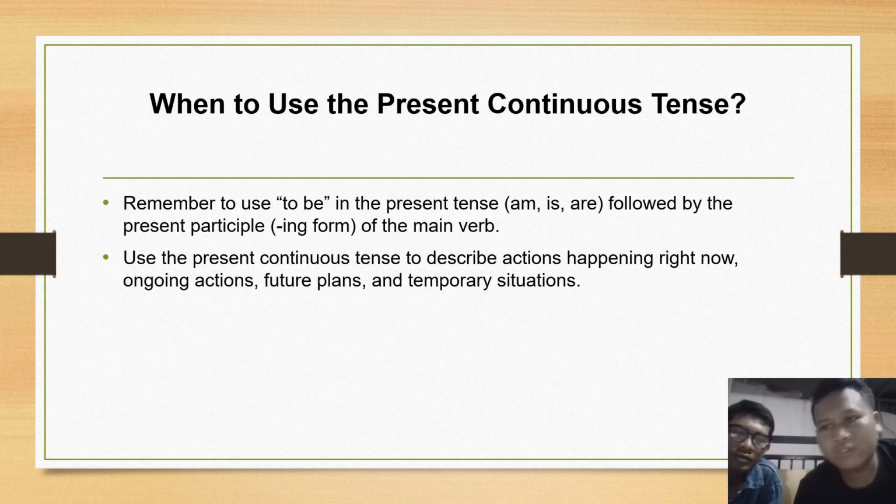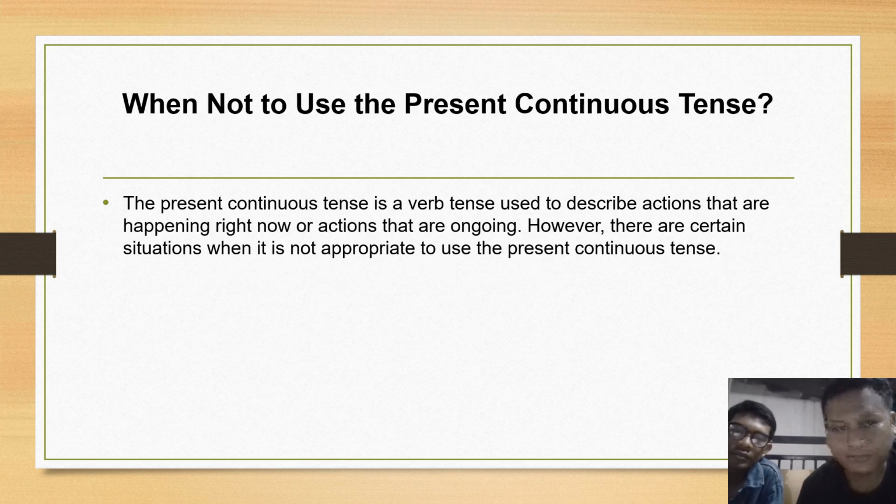When to use the present continuous tense. Remember to use to be in the present tense, am, is, are, followed by the present participle form of the main verb. Use the present continuous tense to describe actions happening right now, ongoing actions, future plans, and temporary situations.